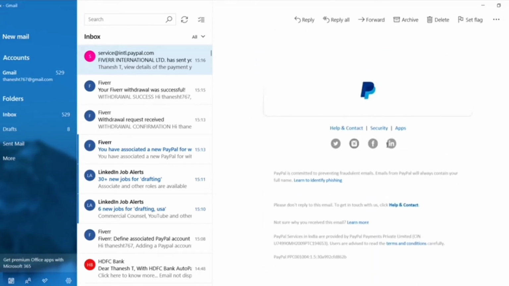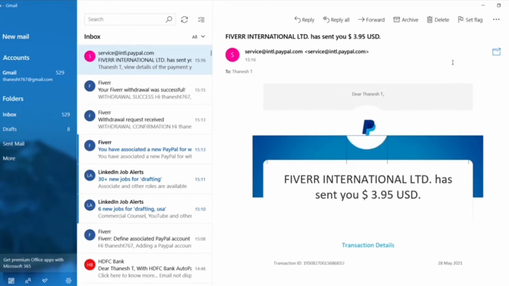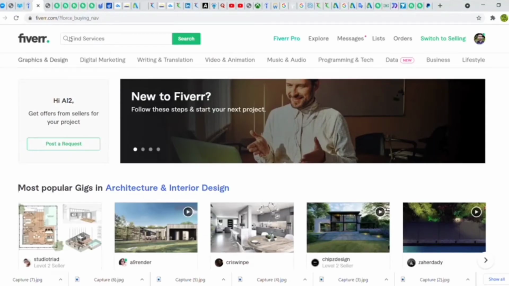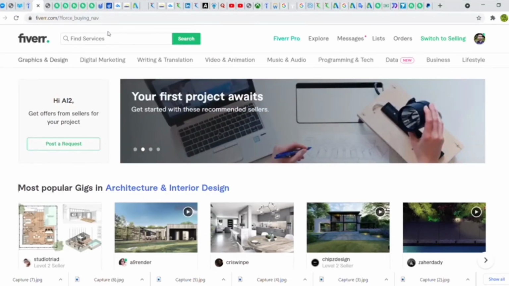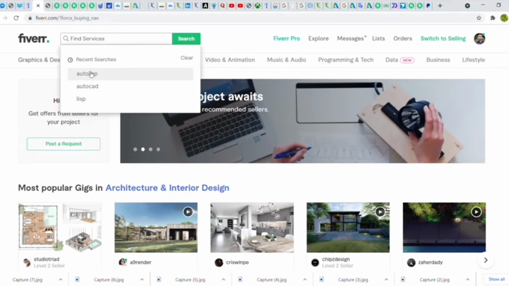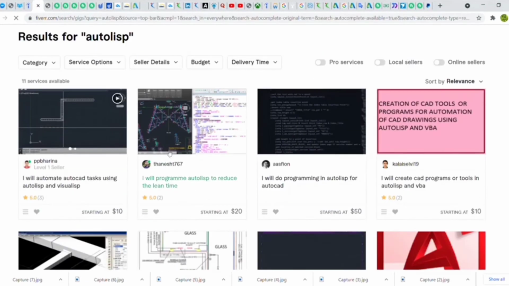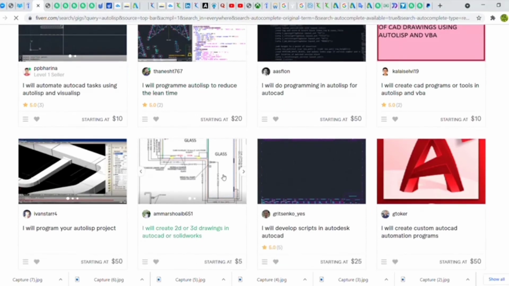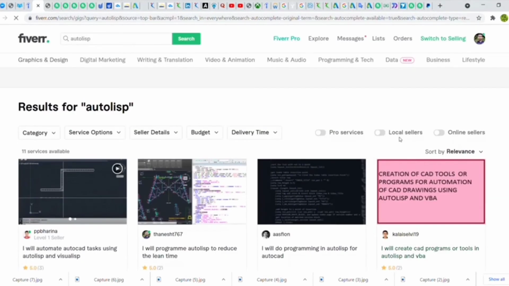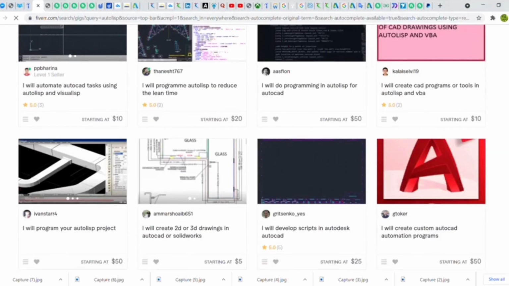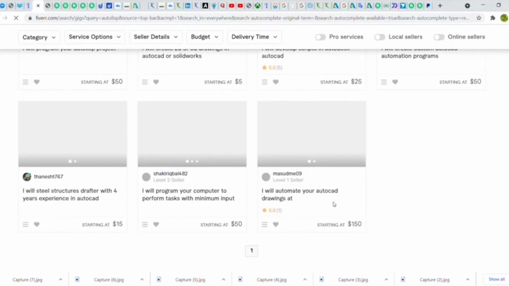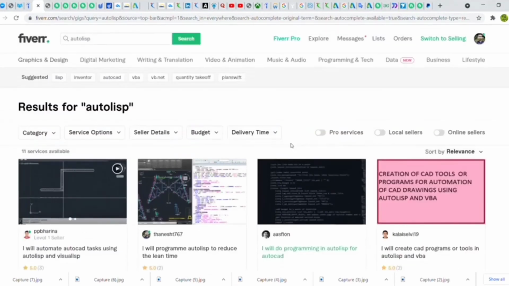I earned this amount from this website only using AutoLISP. You have to know that AutoCAD is a drawing tool and AutoLISP is a programming language for AutoCAD. Now I am searching for AutoLISP on the Fiverr website. It shows only 11 members are ready to take orders for AutoLISP, including me. I am one of those 11 members.